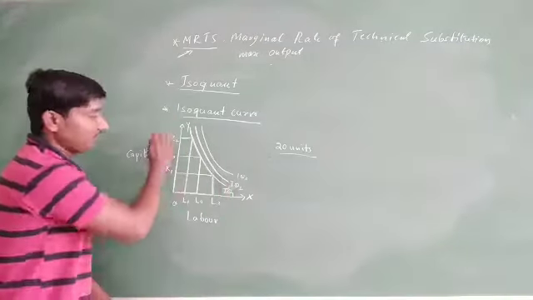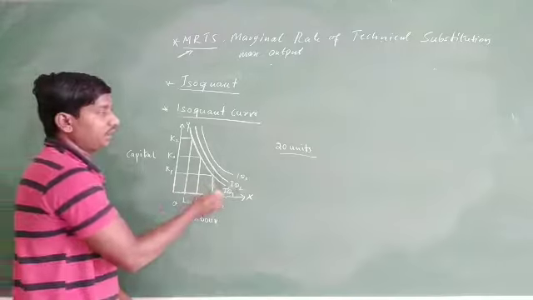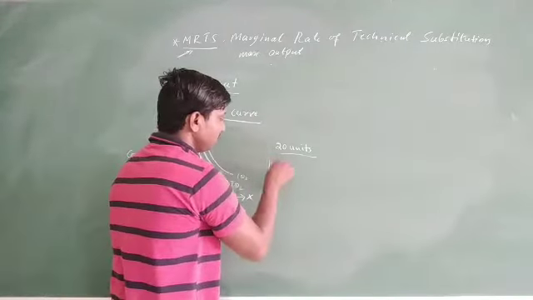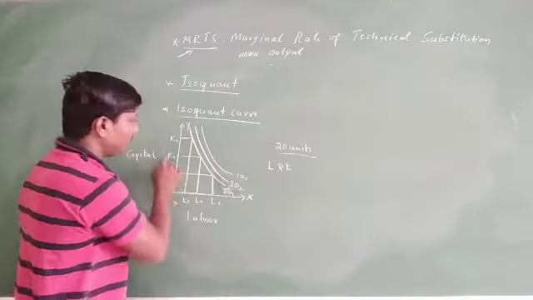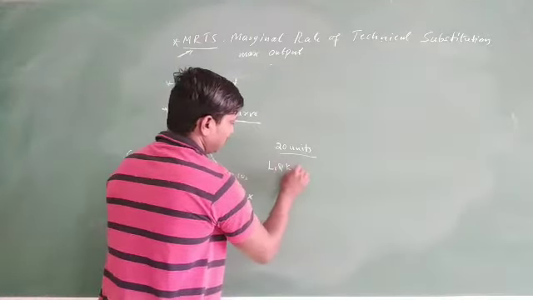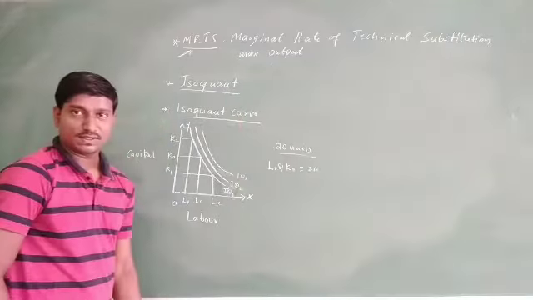So by the use of different combinations here, what we can do, firstly basic you can just take L0 K0 to produce 20 units.